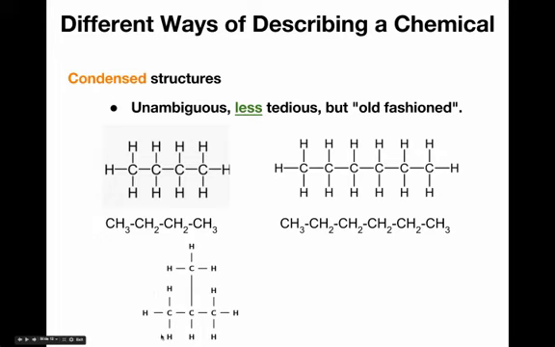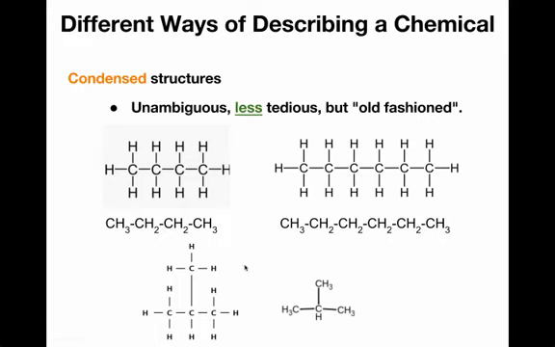You treat each carbon as a chunk, so there's going to be a CH3 attached to a CH, and then you draw a new chunk pointing up to the north. So the way that you would draw the expanded structure for this version of C4H10 is you would draw CH3 dash CH dash going up to the north, CH3, and then another dash to another CH3. And this is the condensed version of this.